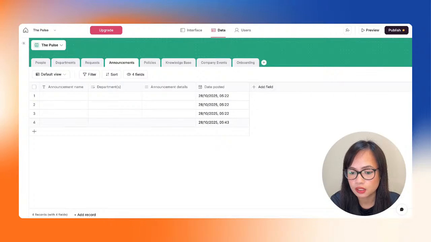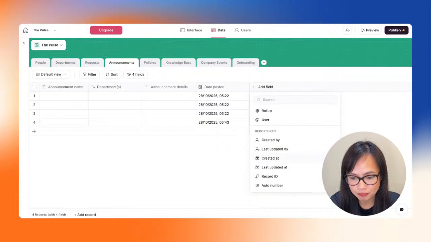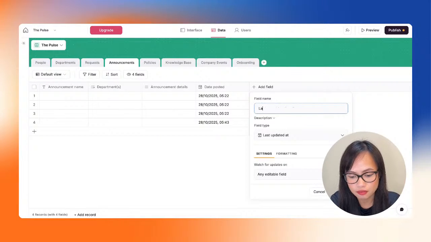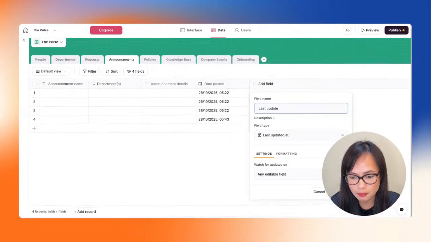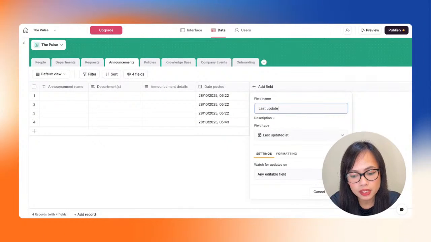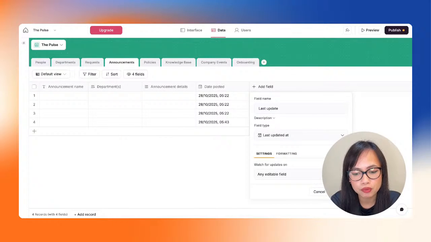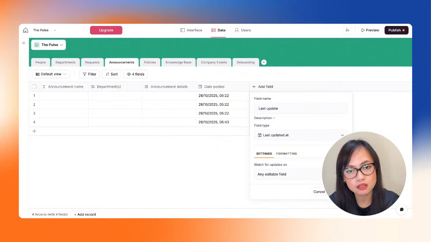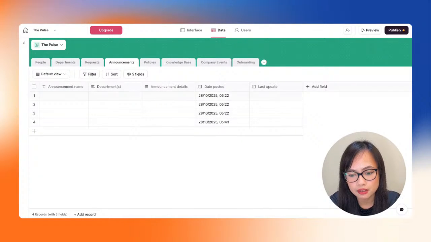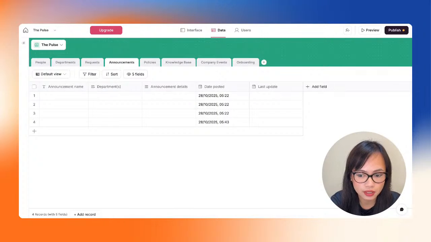Click save. And then we have the last update, which we also have as a field type in Softr Databases. All right, so we can either select any editable field, any fields including read-only, or specific fields only. Let's just add any editable field in here, just so that we know exactly that if any of the fields in this table would be edited or updated, then it would automatically update this field right here. All right, that looks good.